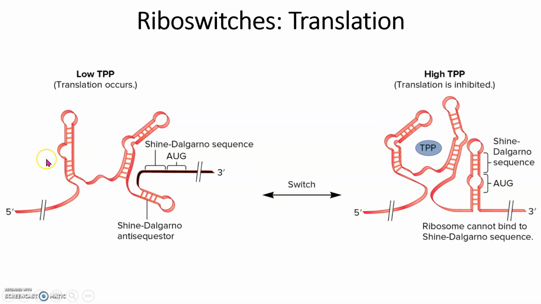In translation, it's a similar process. We have our TPP, so it's either is the Shine-Dalgarno accessible or not. If it's not, we can't have translation. If it is, we can. We can go back and forth depending on if we have our